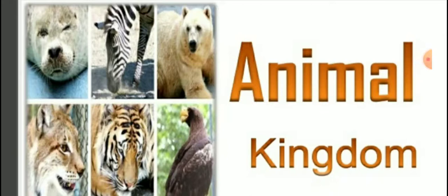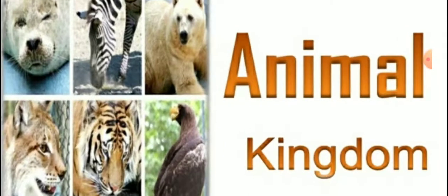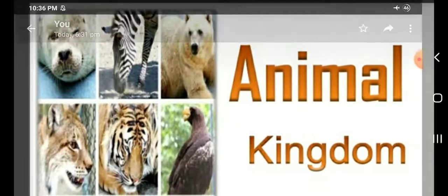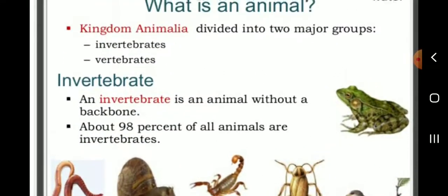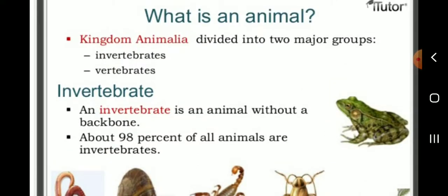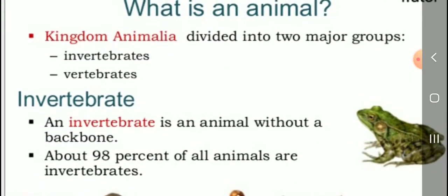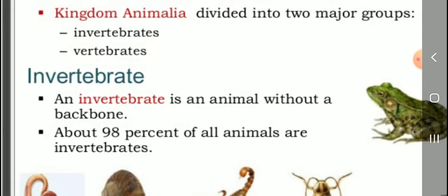Now we will go to see about basic biology. I already told you the basic biology in two videos. Now we are going to discuss the animal kingdom. Listen, students. What is an animal? The kingdom Animalia is divided into two major groups. What are the two major groups in the animal kingdom? Invertebrates and vertebrates.